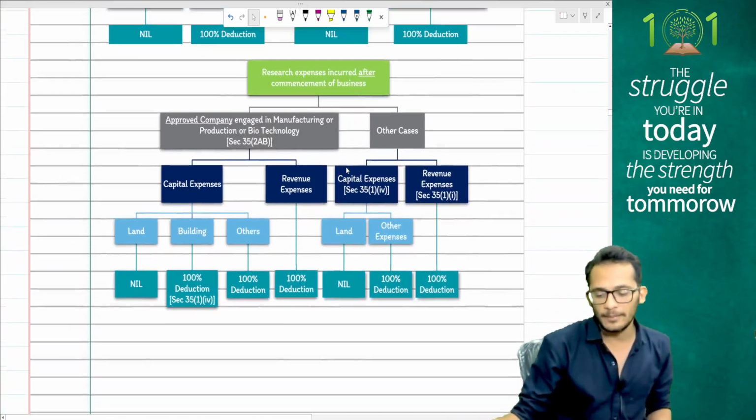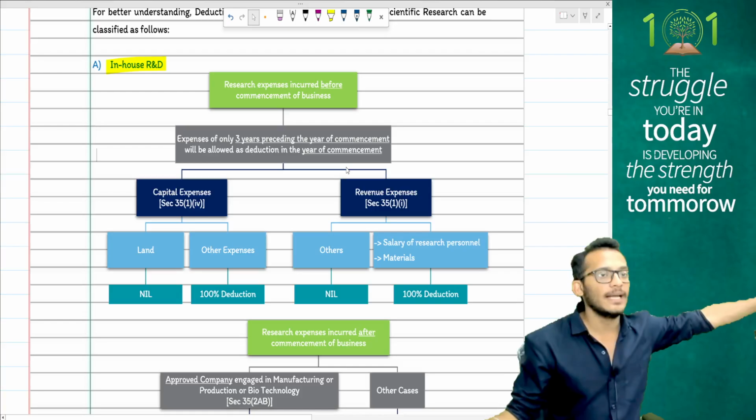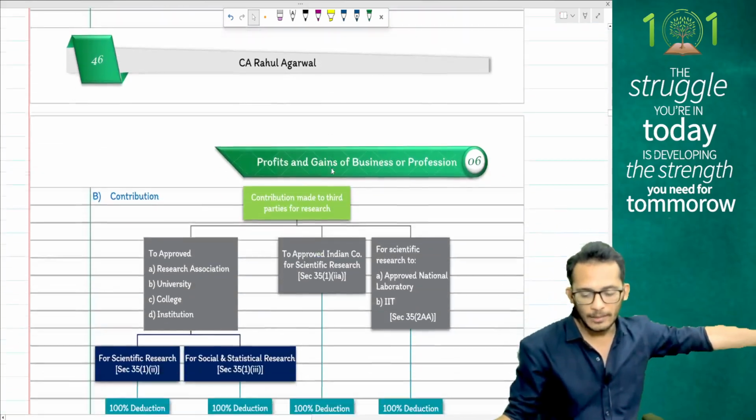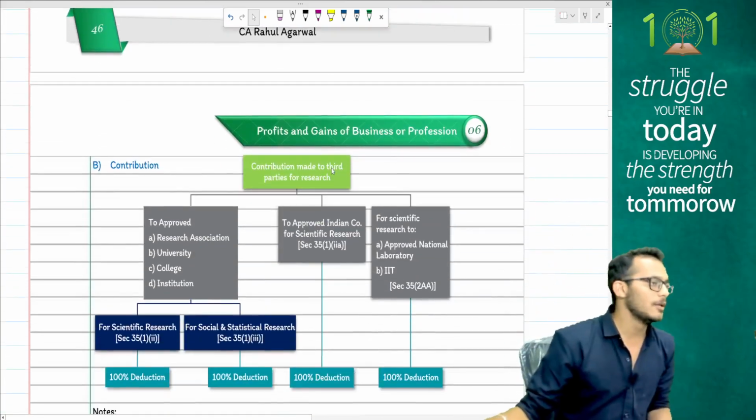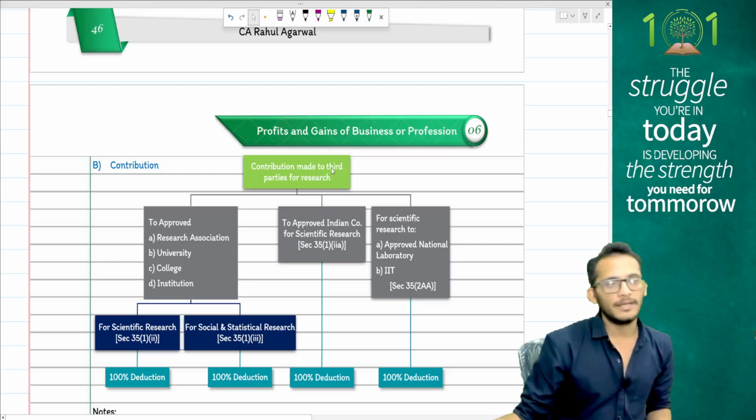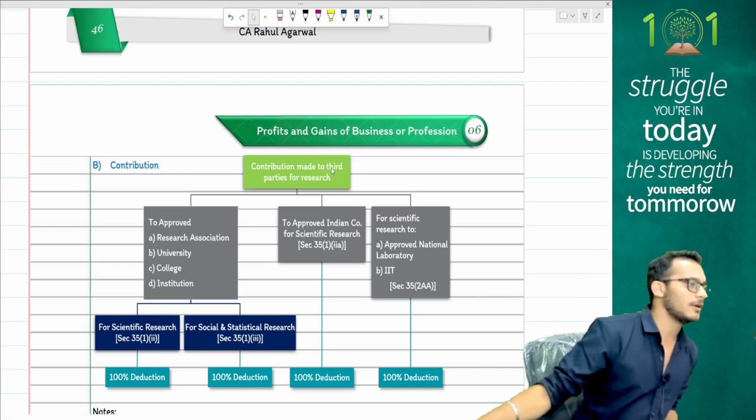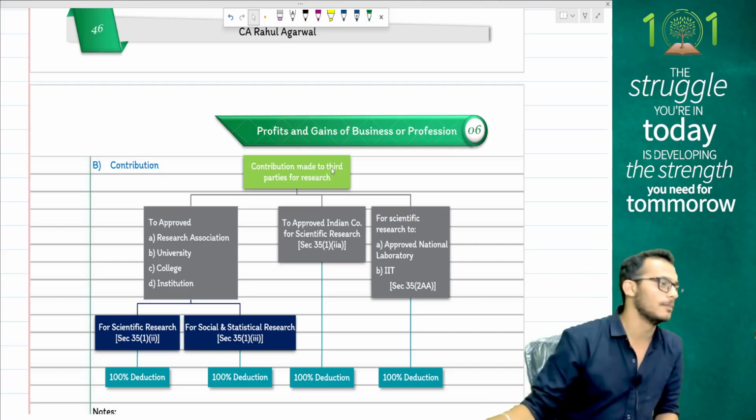That is the only thing to be kept in mind, people, which means point number A, eligible for both regimes. Point number B, eligible only for alternate tax regime. That is what the rule is. Yes or no?